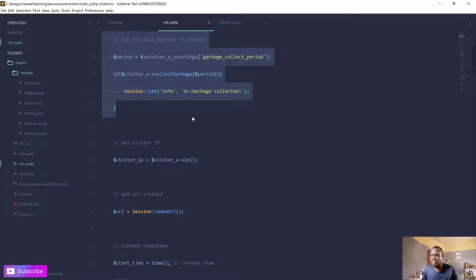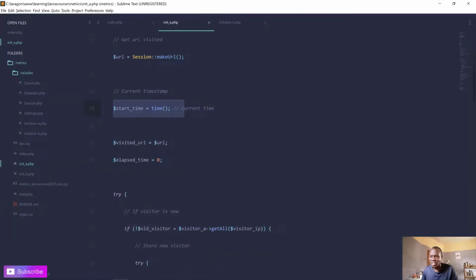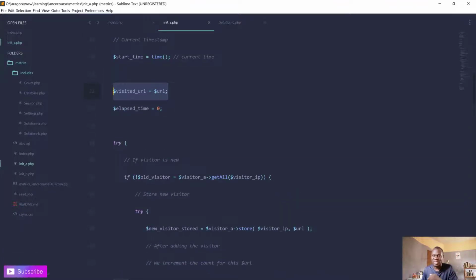So let's go back. We do the garbage collection, we get the user's IP address, then we make the URL. So we actually get the URL. You see why I put these methods inside the sessions class, which is just to have this easy way of doing it. So we get the URL, so IP, the URL, and the time at which the person just visited the page. I set this one because I'm displaying them. I don't want to have undefined variables, so that's why I initiated these variables here.